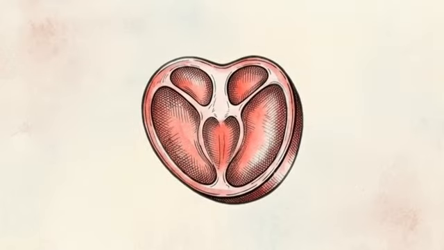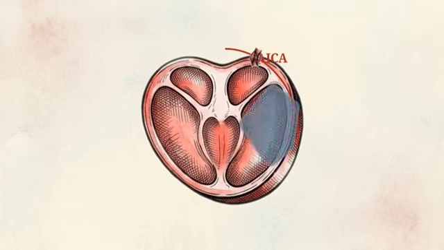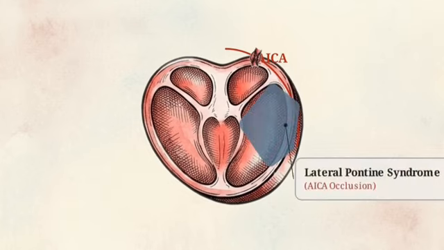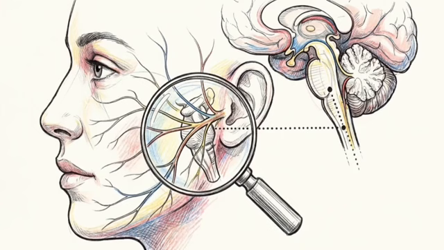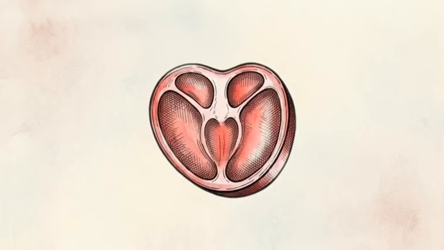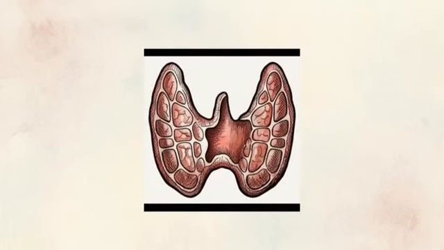Examining a cross-section of the pons, we can isolate the territory supplied by the anterior inferior cerebellar artery, or AICA. A blockage in the AICA causes ischemia in the lateral pontine tissue, a condition identified as lateral pontine syndrome. By identifying which cranial nerves are failing, a clinician can reverse engineer the patient's symptoms to locate the specific occluded pontine artery.